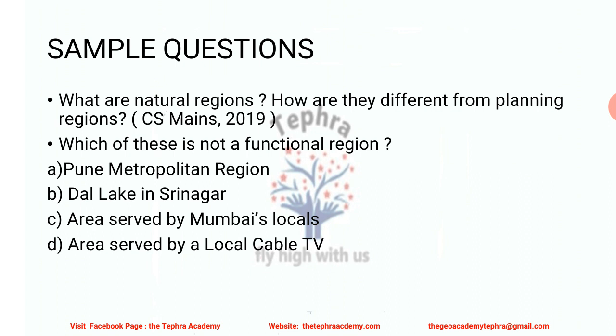They are different from planning regions because planning regions are functional regions. Planning regions may have one or more types of climatic conditions. They may vary in physical conditions, population and administrative boundaries, but they are bound by the function of planning, that is, development, and therefore it is a functional region.